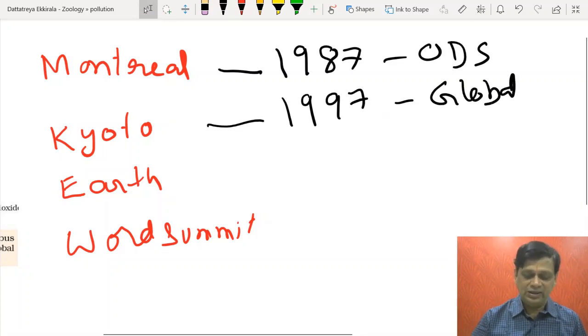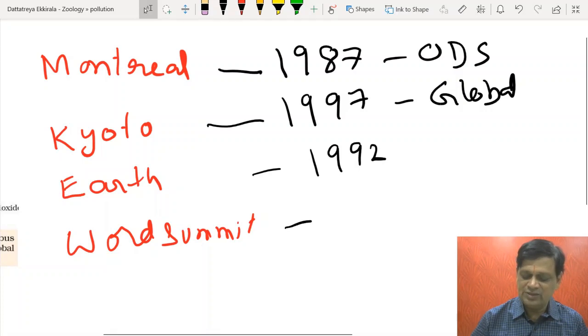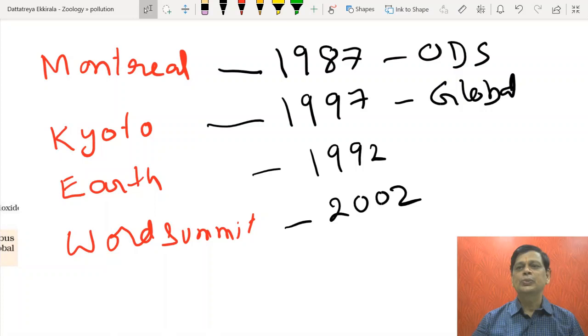Then the Earth Summit, in the year 1992, held in Rio de Janeiro. They gave a beautiful slogan: think globally, act locally. If these steps were taken, most of the global problems arising nowadays could be controlled, right? Similarly, the World Summit on Sustainable Development is another major event, which happened in 2002.